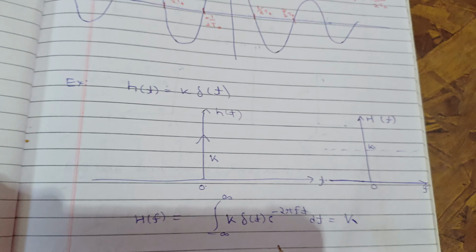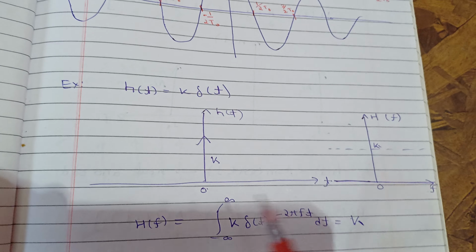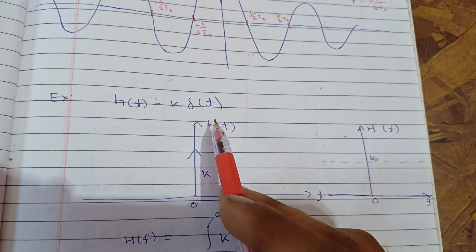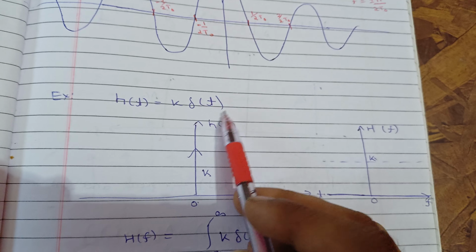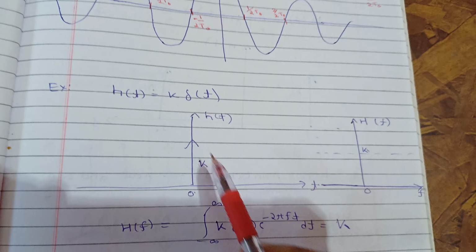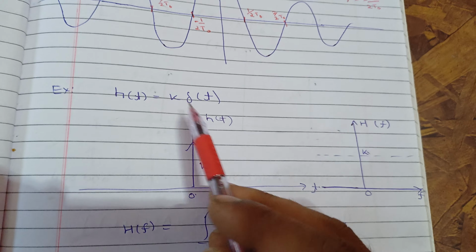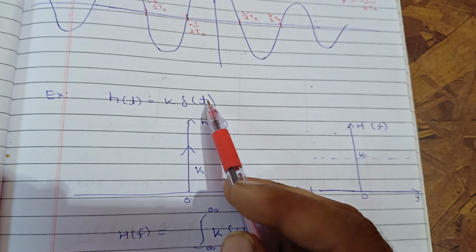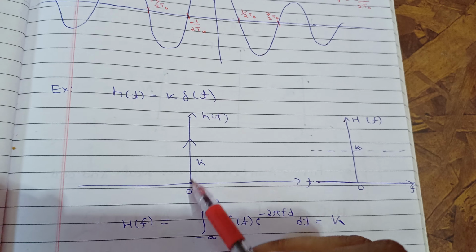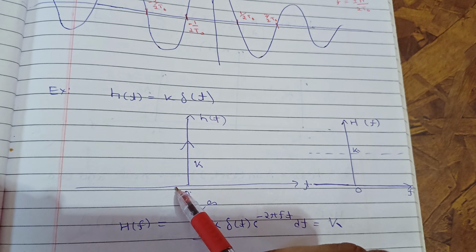Let's see one more example, that is the Dirac delta. So if s(t) is given in terms of the Dirac delta function, that is k delta(t), you can plot it this way. You know the Dirac delta function exists only for t equal to 0, so this will be a spike at t equal to 0.